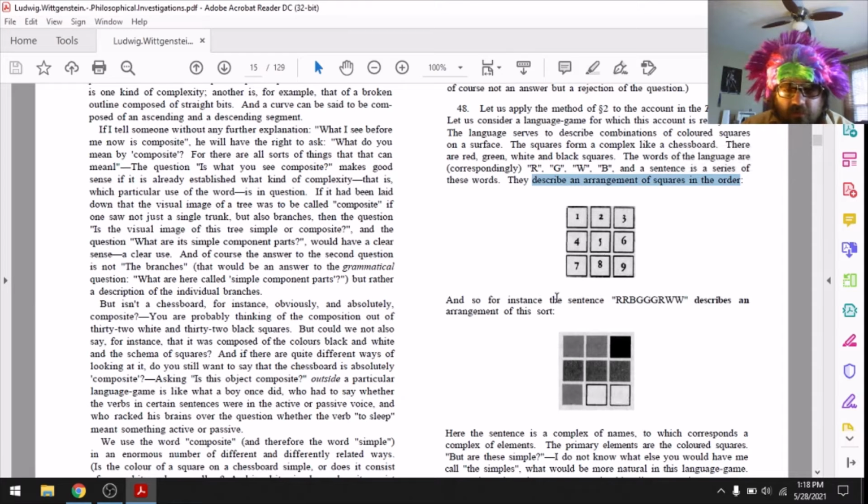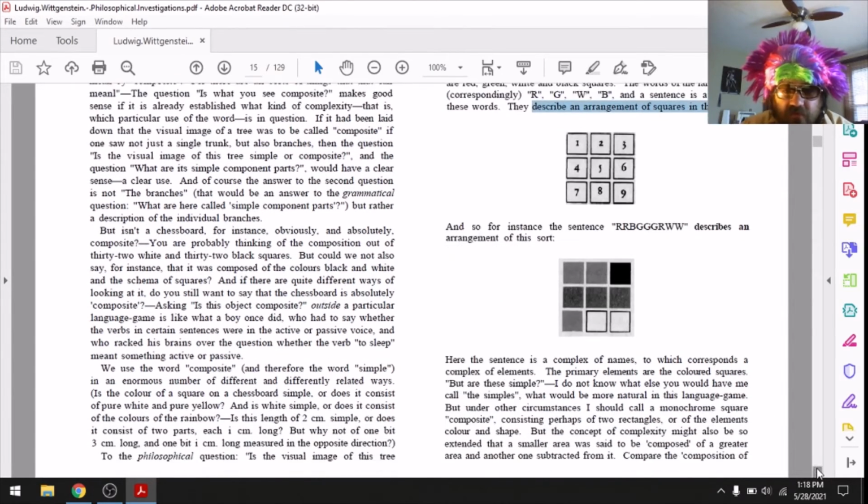And so, for example, the sentence RRBGGGRWW describes an arrangement of the sort: red, red, black, green, green, green, red, white, white squares.